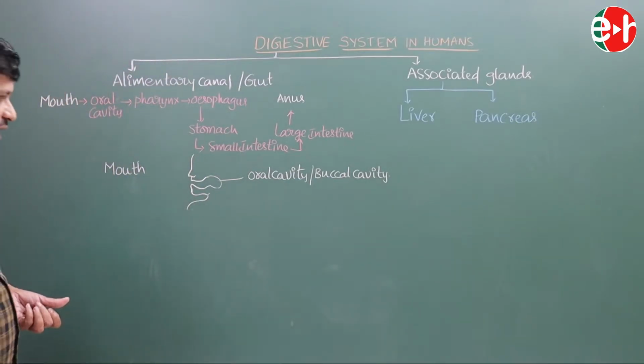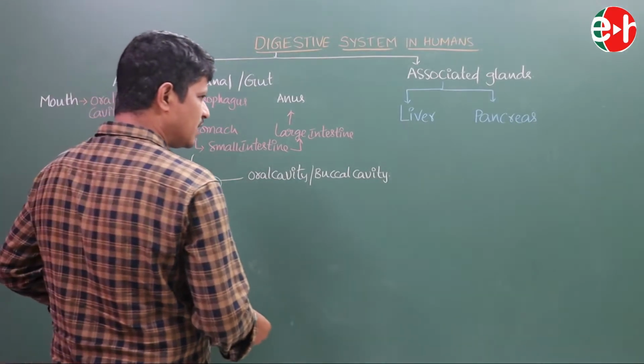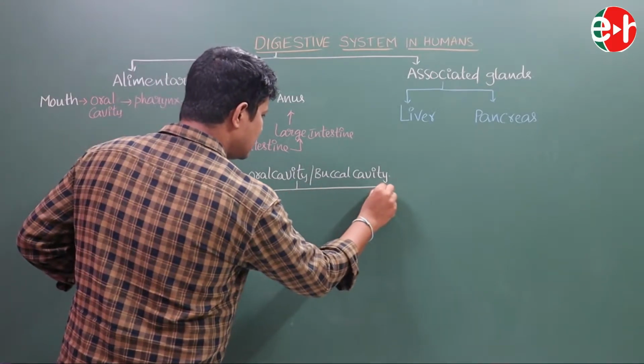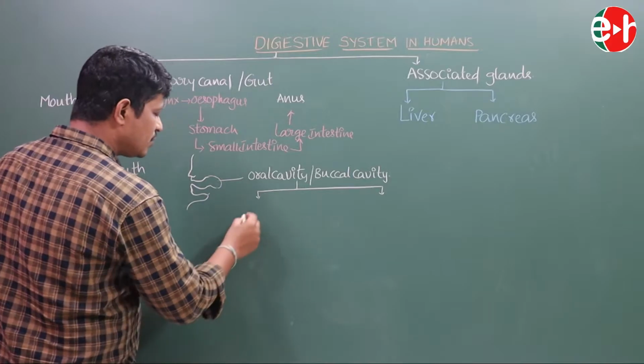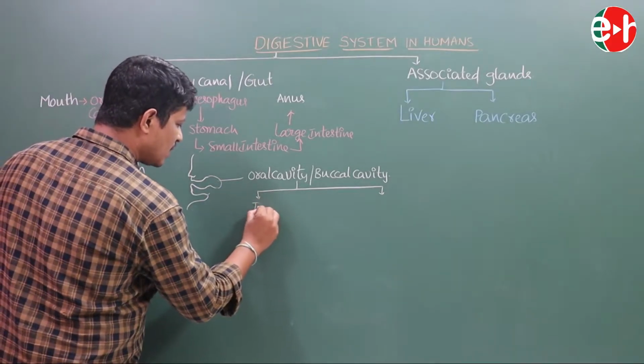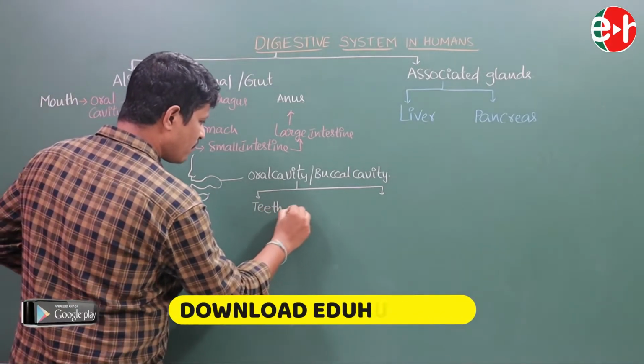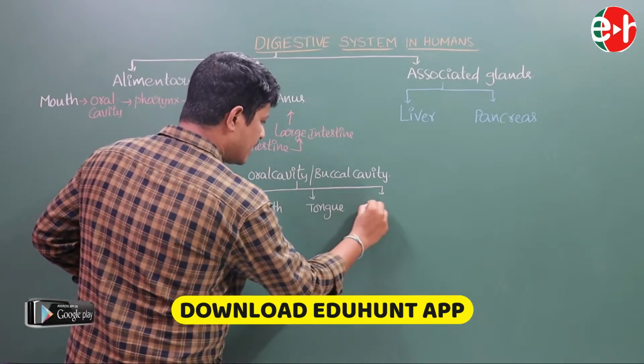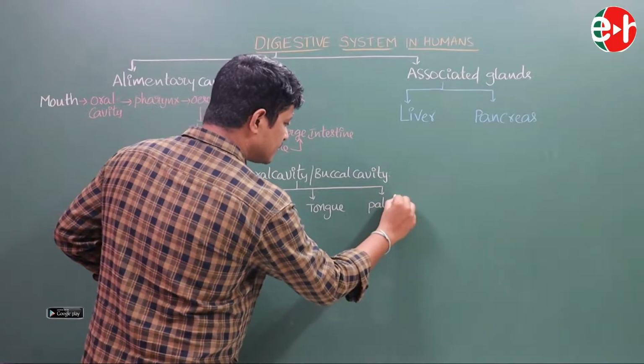See, the buccal cavity or the oral cavity. Here we identify this buccal cavity due to the presence of the teeth, tongue, and palate.